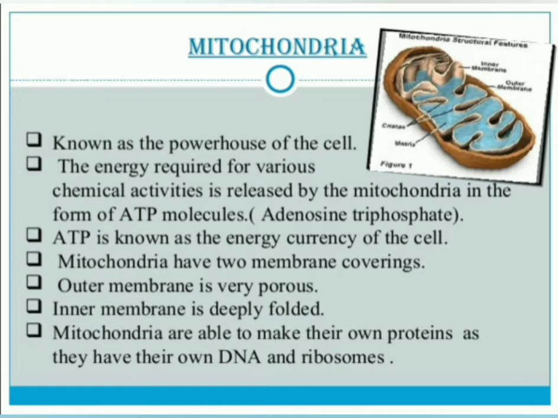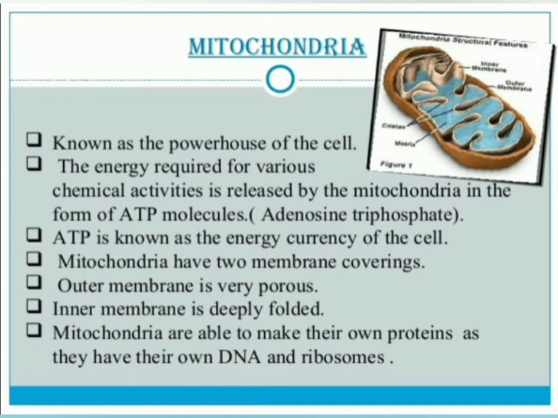That energy will pass into the tissue, from tissue to the organ, and organ to the organ system. The energy required for various chemical activity is released by the mitochondria in the form of ATP molecules. What is ATP?